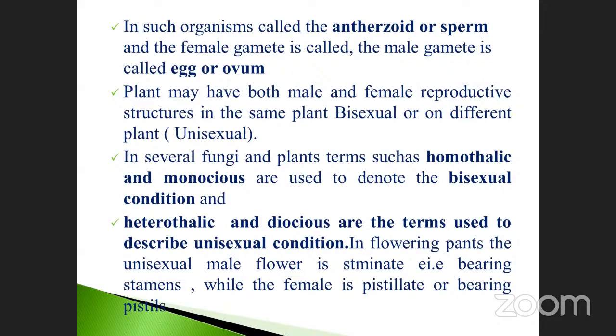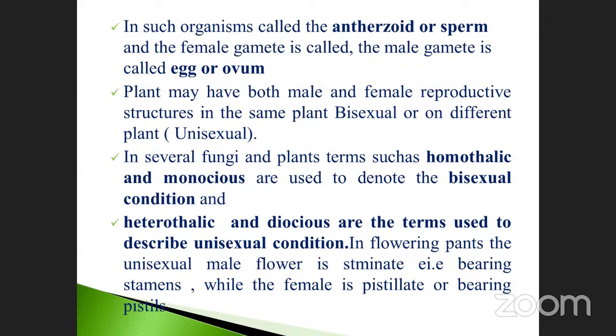Heterothallic and also dioecious are the terms used to describe the unisexual condition. This is very, very important. Just note it down. It also differs between human beings, higher plants otherwise called flowering plants, and fungi. Fungi that are homothallic in nature come under the heading of bisexual conditions, but heterothallic ones come under the heading of unisexual condition.